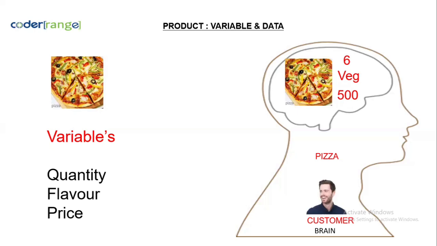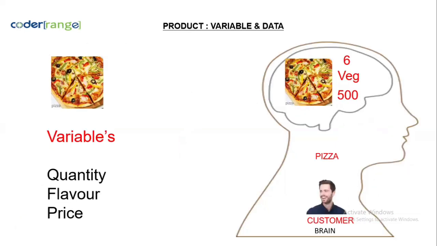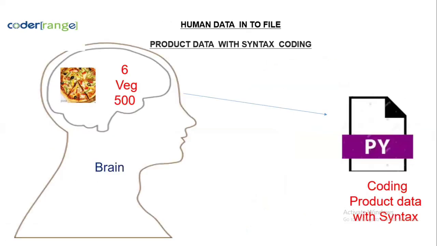So who will give these variables? If I go to the pizza shop, there will be a customer representative. He will ask, sir, how can I help you? What do you need? I'll say, I want one quantity of pizza, with this flavor. When I say that, I am giving the variables and data to that person. That person will give me that information and the price. Correct? Imagine this is how you do it in coding also.